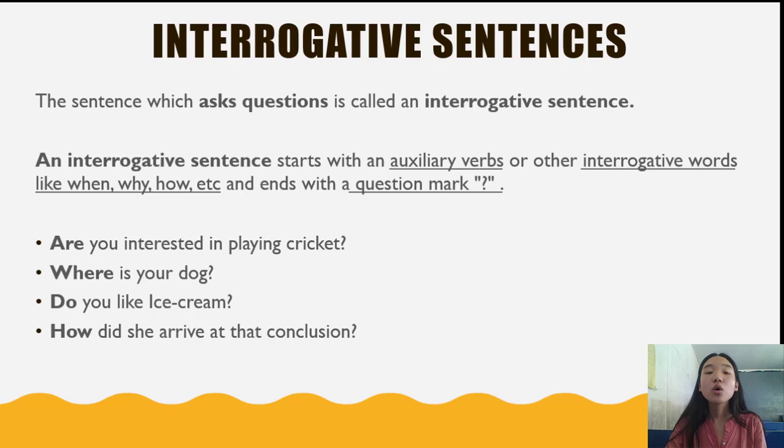So remember, when you ask something or when you are questioning someone, the sentence which you use is called an interrogative sentence, and it always begins with an auxiliary verb or other interrogative words and ends with a question mark.